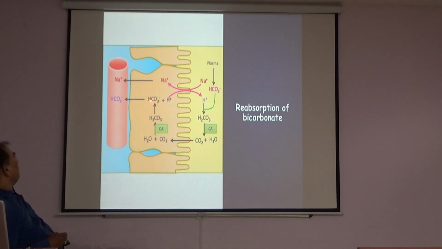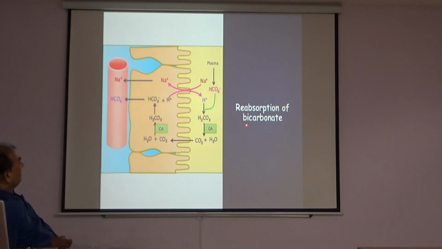This bicarbonate ion is reabsorbed in the blood, so reabsorption of bicarbonate ion occurs, and this hydrogen ion is exchanged in the renal tubular cells.